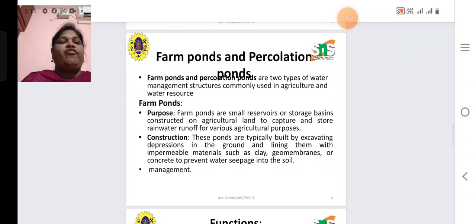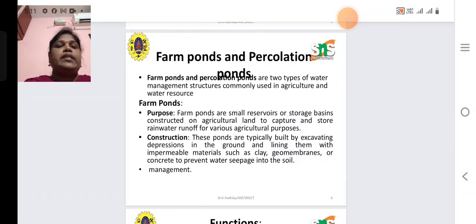Then farm ponds and percolation ponds. These are two types of water management structures commonly used in agriculture and water management. So there are two structures used in our agriculture system: farm ponds and percolation ponds. What do you mean by a farm pond?